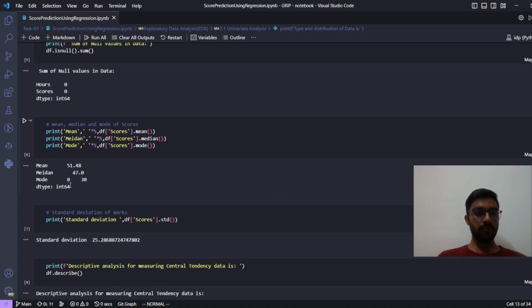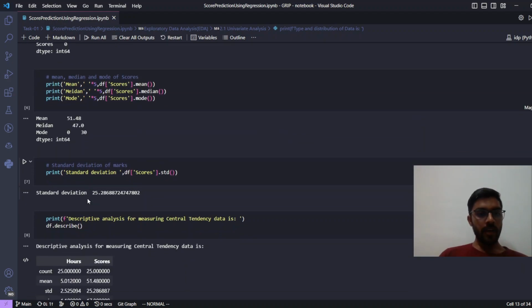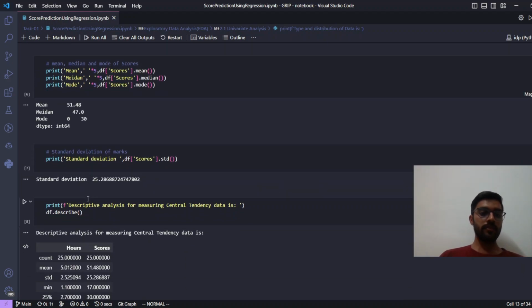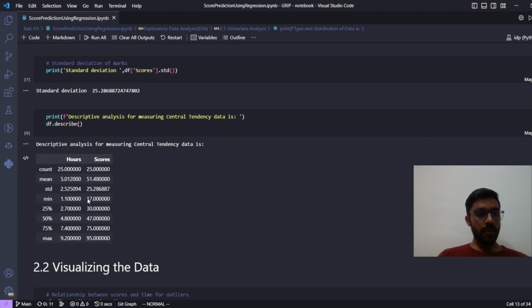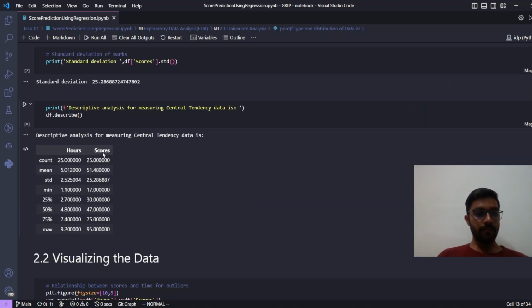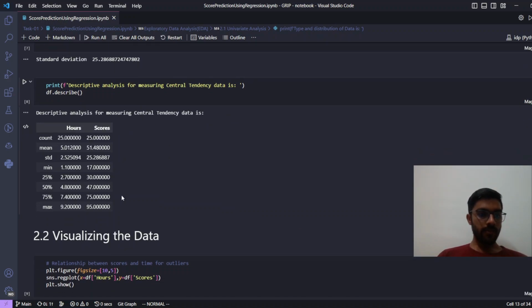I've also done some statistical analysis, with the median and mean, and I also calculated the standard deviation with the help of the pandas data frame only. Here's the complete summary of the whole statistical analysis. You can see we do not have very many anomalies or outliers in our data set.